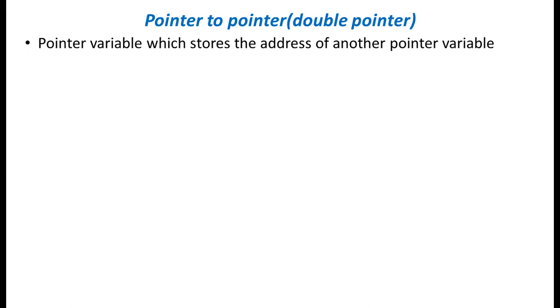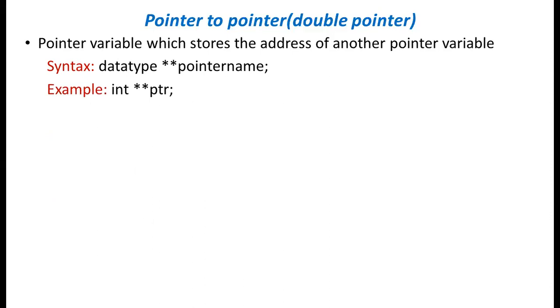How will the compiler indicate a double pointer, and what is the syntax? Its syntax is the same as a pointer variable, but we use two asterisk operators. If I use two asterisk operators to declare a pointer variable, it indicates that it is a double pointer. And this double pointer can store the address of another pointer variable.